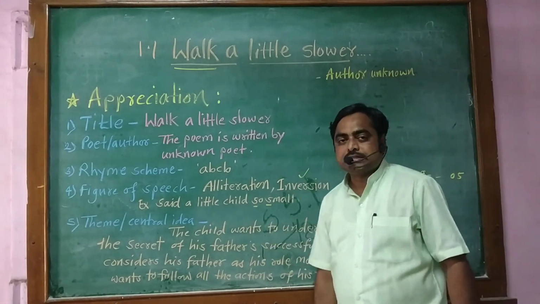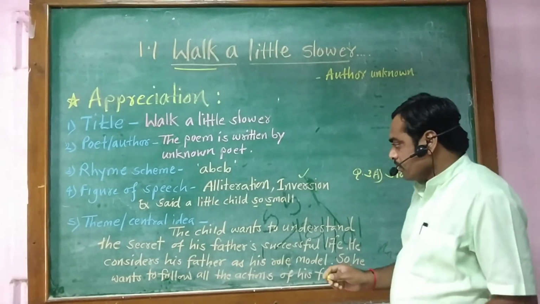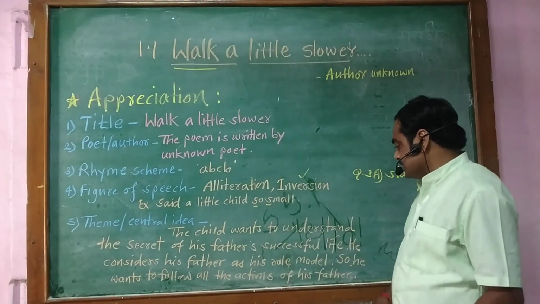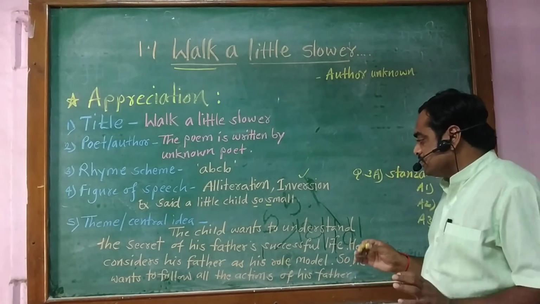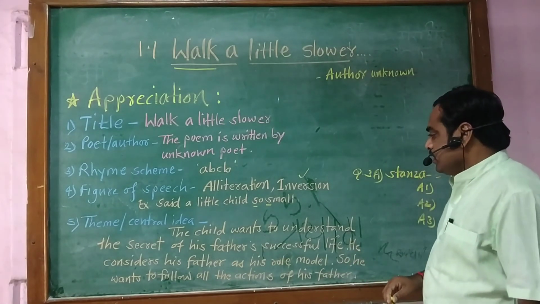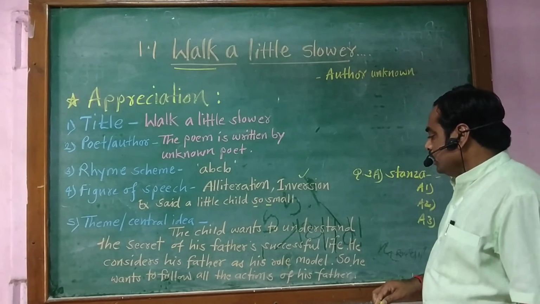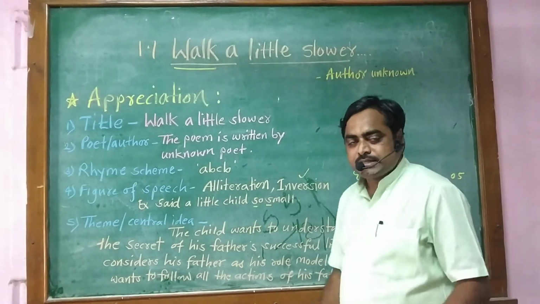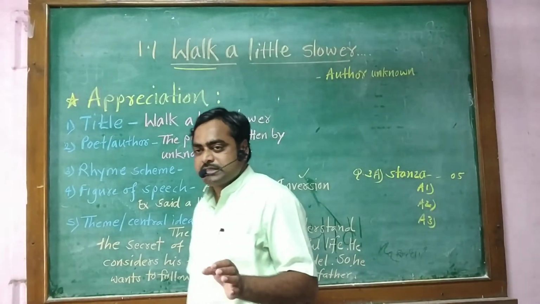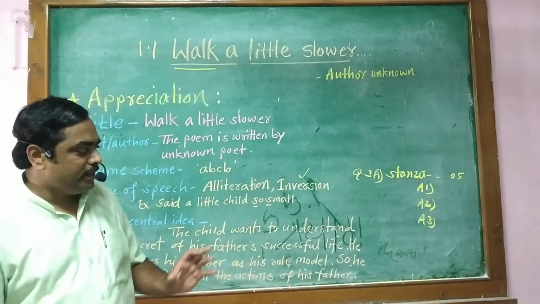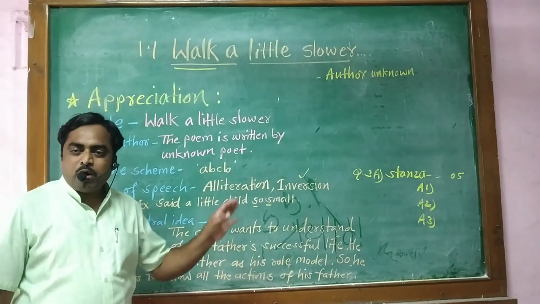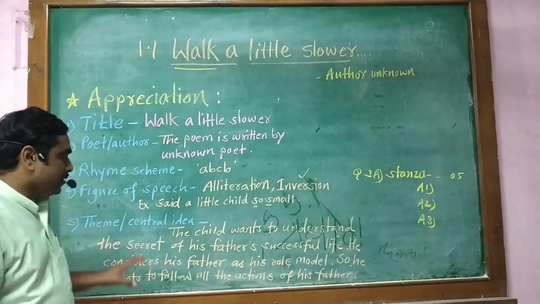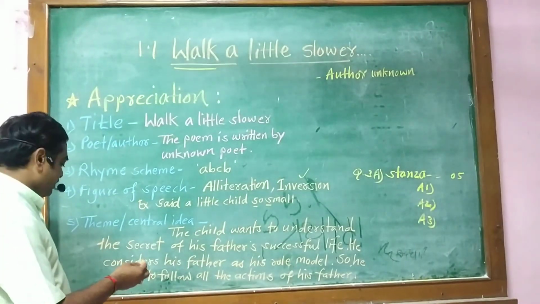Then theme or central idea of this poem. The child wants to understand the secret of his father's successful life. He considers his father as his role model, so he wants to follow all the actions of his father. When you write the central idea, you have to write at least 3 to 4 sentences so that you could get full marks. Now let's discuss the marking scheme of appreciation of the poem.